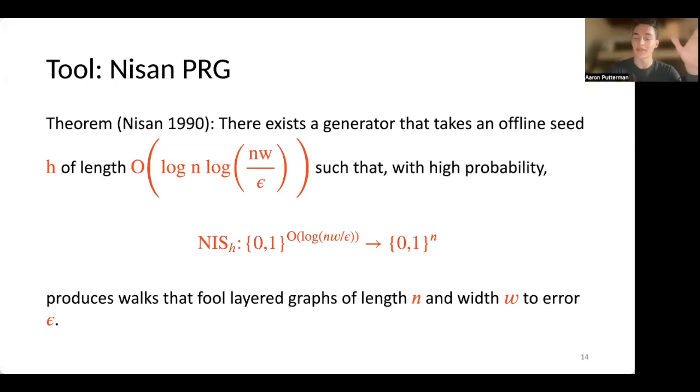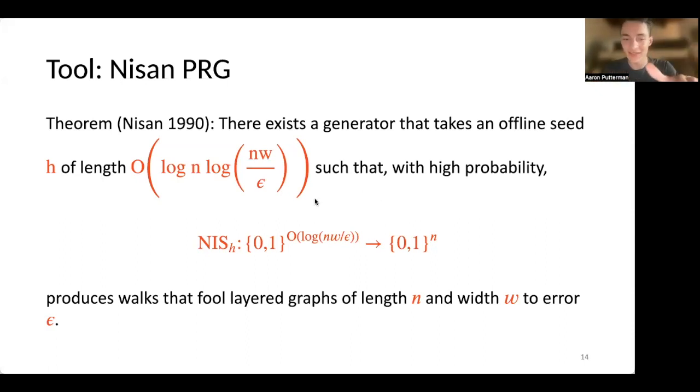And with high probability over H, we get a pseudorandom generator that takes an online seed of length order log(nw/epsilon) and maps it to an n-bit string, such that this n-bit string produces walks that fool read-once branching programs of length n and width w up to error epsilon.